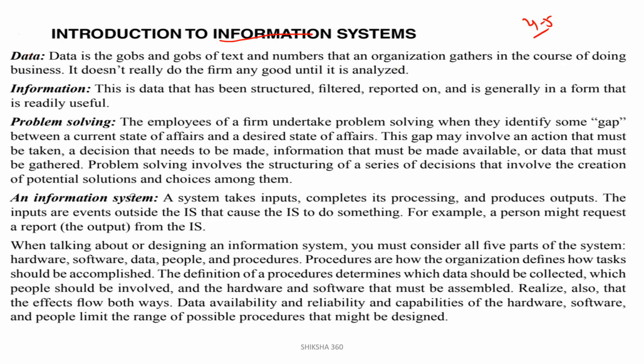The first definition we have to cover is data. What is the meaning of data here? Data is the gobs and gobs of text. What is the meaning of gobs? That is a large amount, a large amount of content. So data is the gobs and gobs of text and numbers that an organization gathers in the course of doing business.